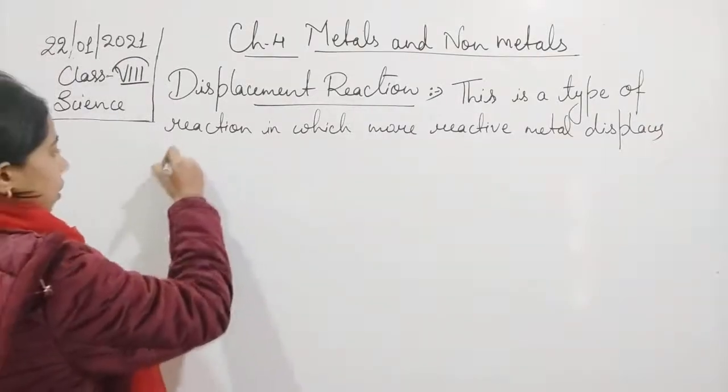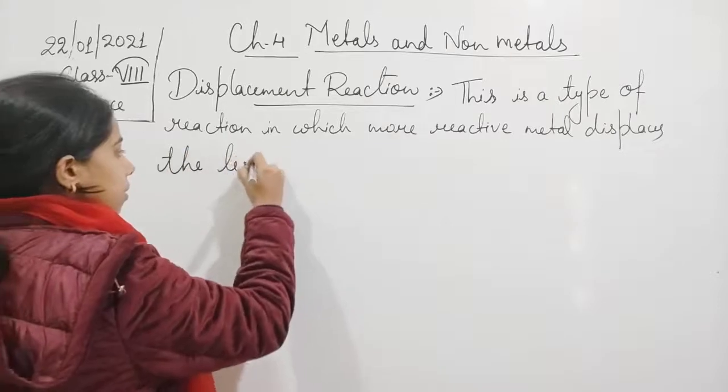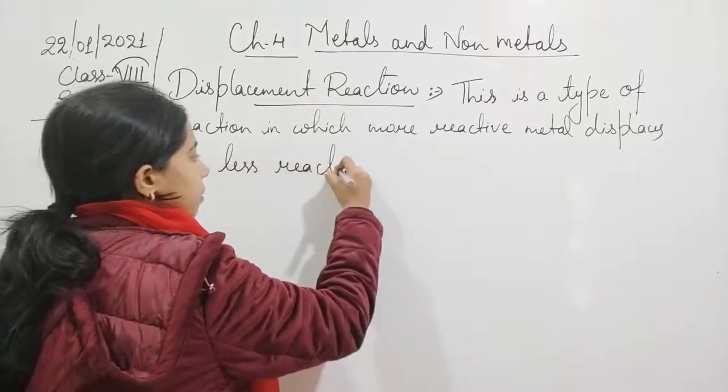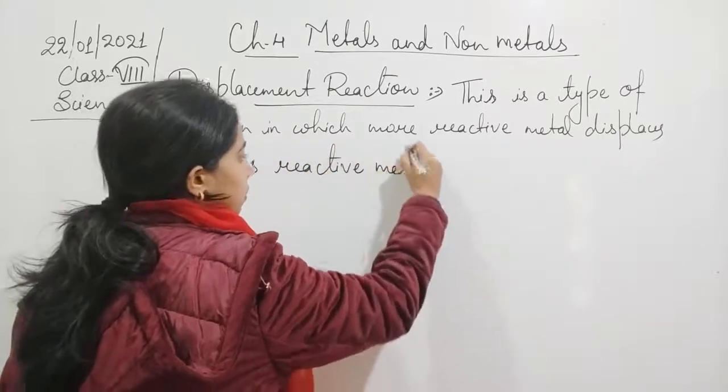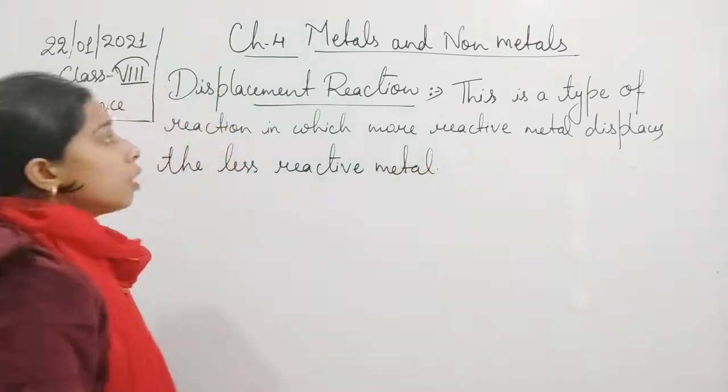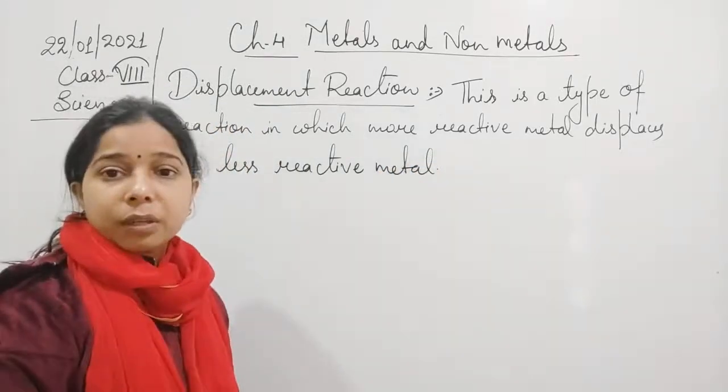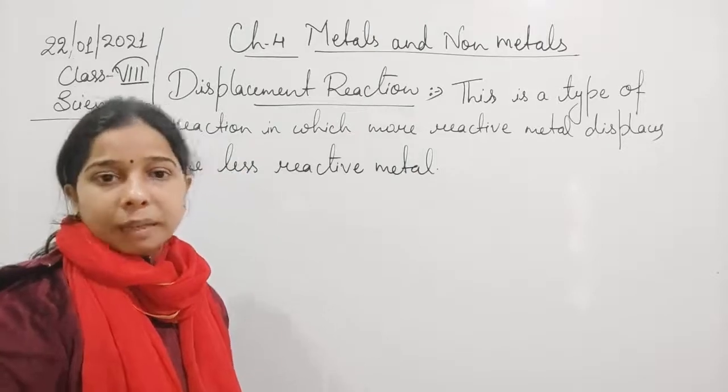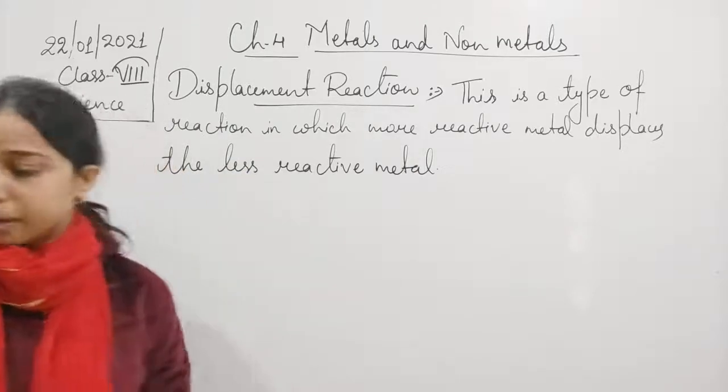Okay, so it is a type of a reaction in which the more reactive displaces the less reactive metal.